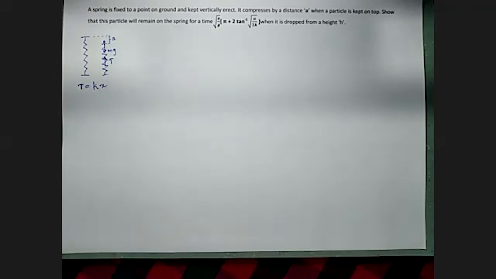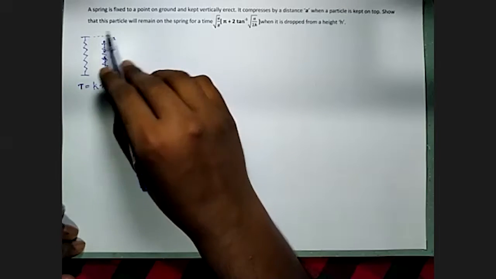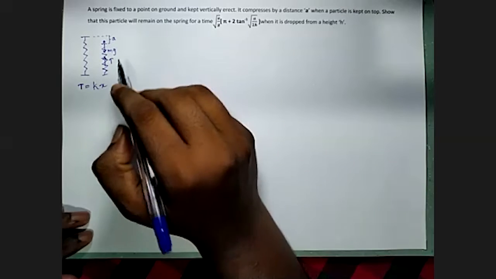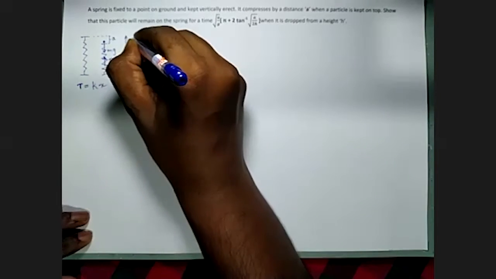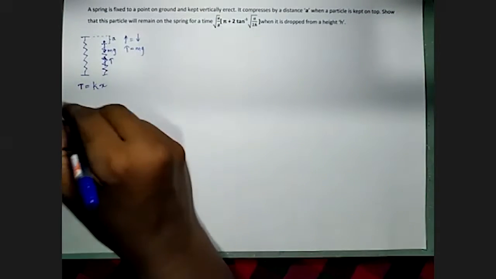In this case it is a compression. Now this particle is in equilibrium on this spring. Therefore we can apply equilibrium. Upward forces equal downward forces. Tension is equivalent to the weight mg. Therefore I can substitute mg for T.